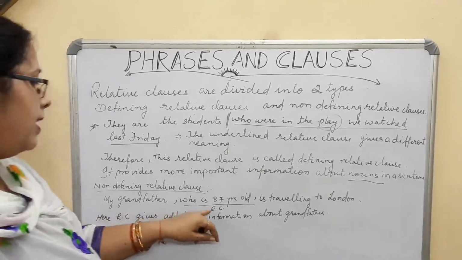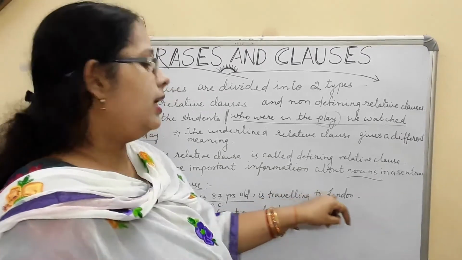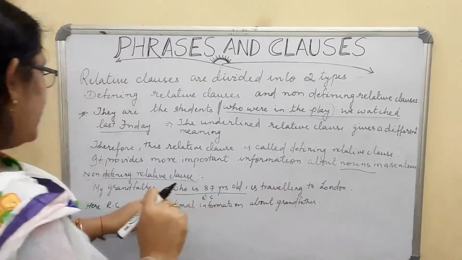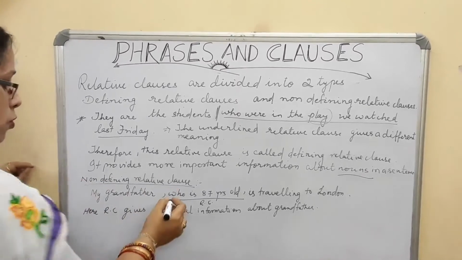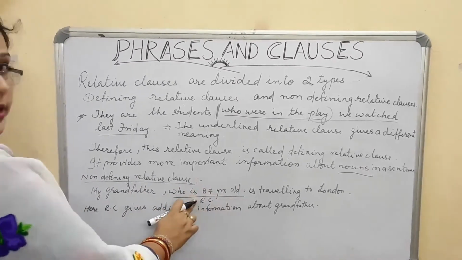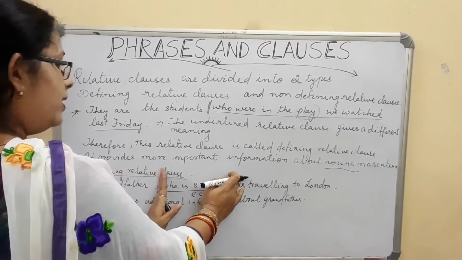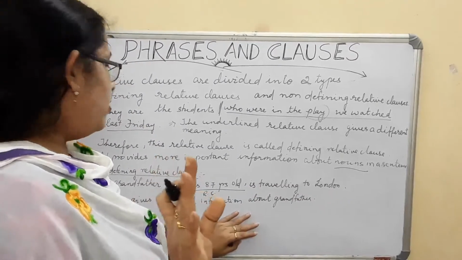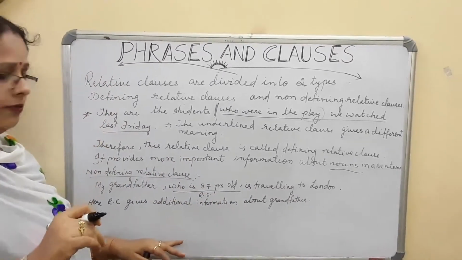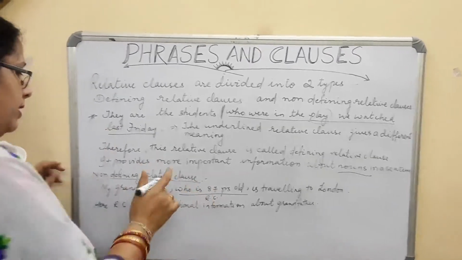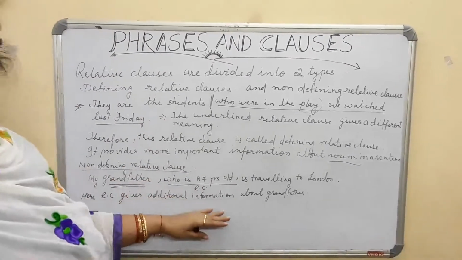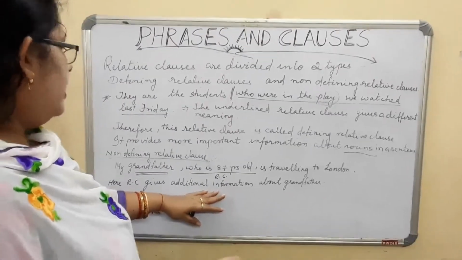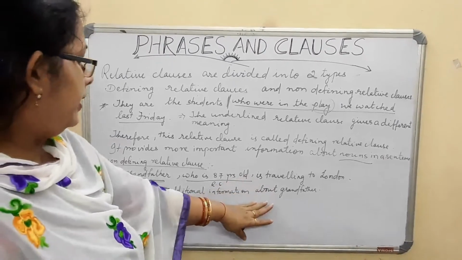Now you see, my grandfather, who is 87 years old, is traveling to London. Nobody asked the age of my grandfather, but I am giving you more information. My grandfather, who is 87 years old. Now, who is 87 years old is a relative clause here, what I have added. Excluding this also we can say my grandfather is traveling to London, but I gave you additional information about my grandfather. It was not so important. Though it is giving information about a noun, it is not required. But I am giving you the additional information about my grandfather. For that reason, it is known as a non-defining relative clause.